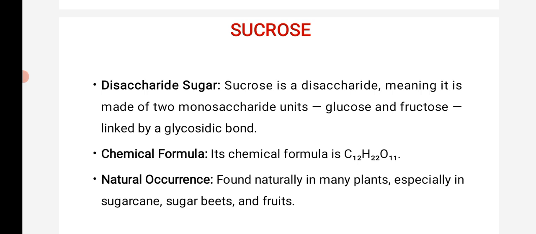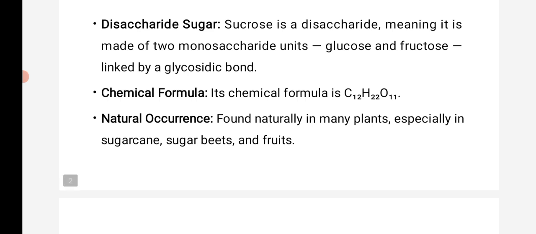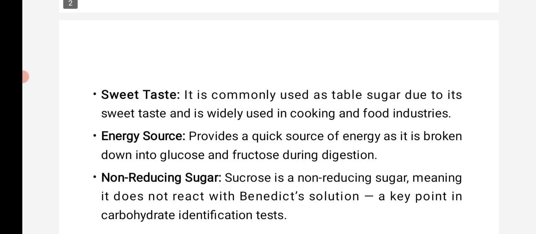Sucrose is a disaccharide, meaning it is made up of two monosaccharide units, glucose and fructose, linked by a glycosidic bond. It has the chemical formula C12H22O11. Sucrose occurs in many plants, especially in sugar cane, sugar beets and fruits.